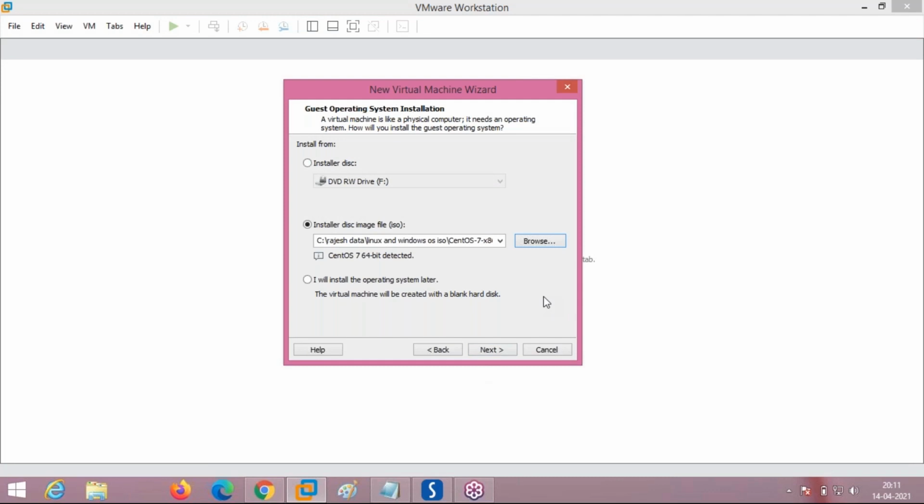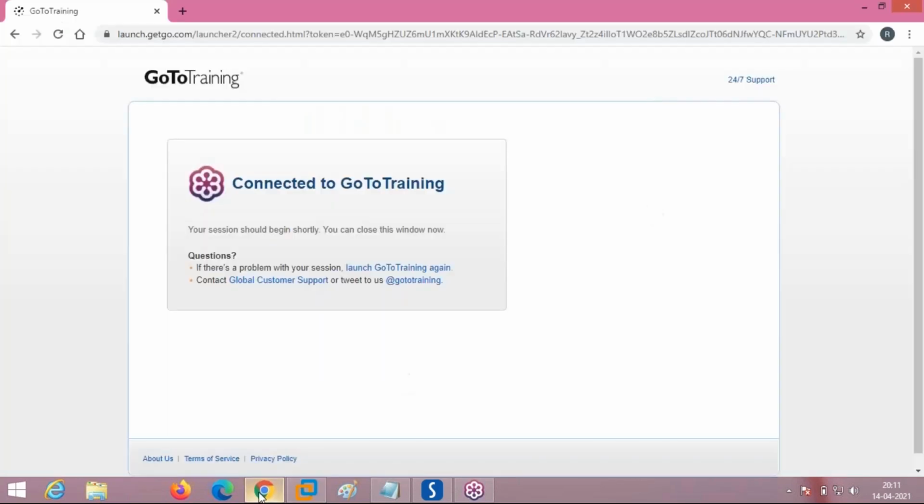Amarnath, do you know how to download? Ravindra is saying no, he doesn't have it. I am going to show you how to download the CentOS 7 server operating system. No registration required, no details required. You can download it directly. See here.